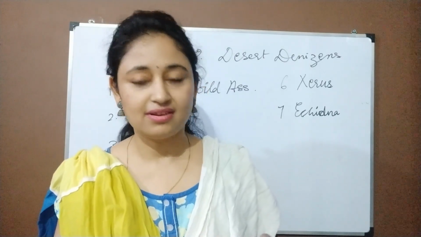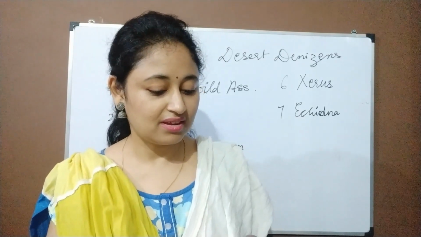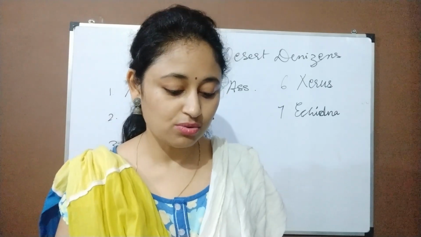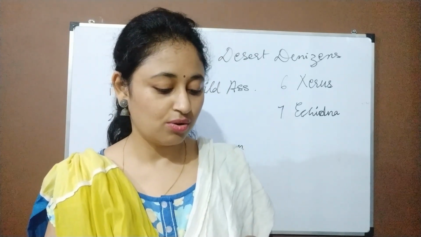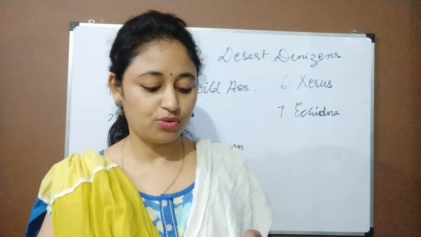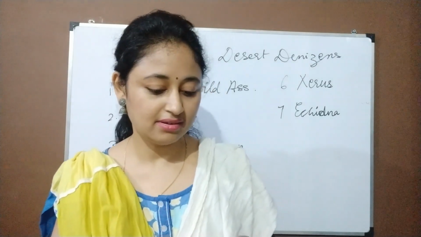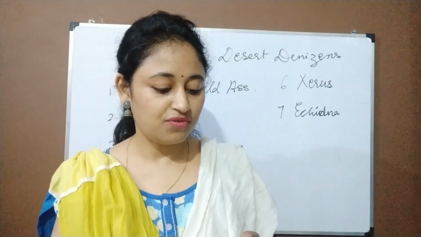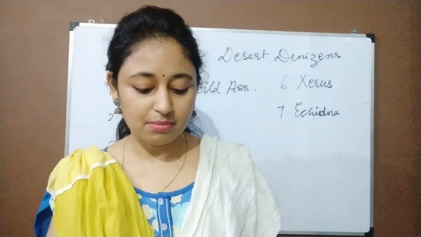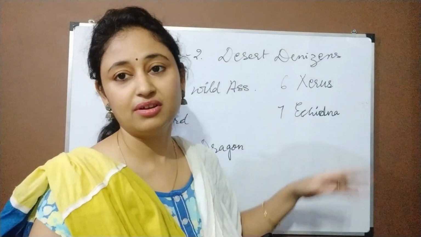So as the name suggests, it's a squirrel, gilheri. One of its genus is native to the arid region of southwestern Morocco and northwestern Sahara. Sahara is a desert, the Sahara desert. They live in burrows and feed on roots, seeds, insects, small vertebrates, and bird eggs. So the name is Echinda. Echinda is the bird name.